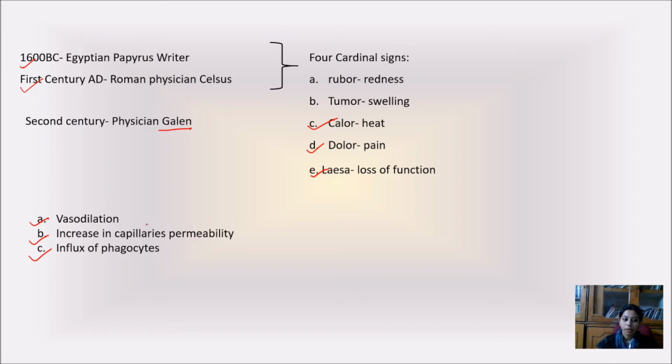So vasodilation, what exactly does it mean? It means that your blood vessels will increase in diameter. We know that anything increasing in diameter, as you might have studied in physics, suppose it is a pipe where there is a difference in the breadth of two regions of the pipe, then the flow of water toward the broader region of the pipe will be more as compared to the other region. Exactly this happens inside our body.